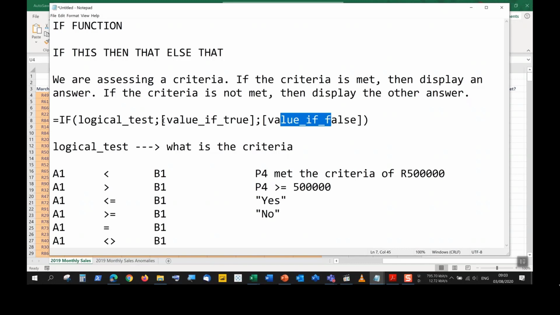Okay, so it's recommended, just for the sake of reading very clearly, that you place both values here. There are a lot of examples you'll see on the internet that may exclude this, right? It just gets a bit confusing. It also seems like the function is incomplete. The reason they're excluding it, if you see in other videos, is because of the square brackets over here. The square brackets means it's optional. We don't have to put something over here. But that's completely up to you. Over here, I prefer keeping it to something so we can easily understand what we're referring to.